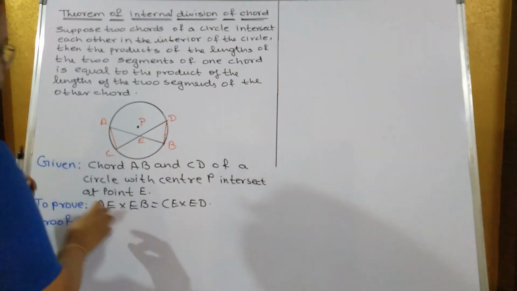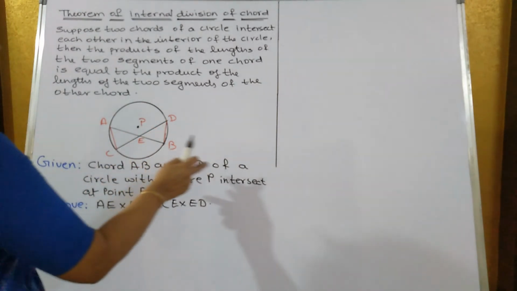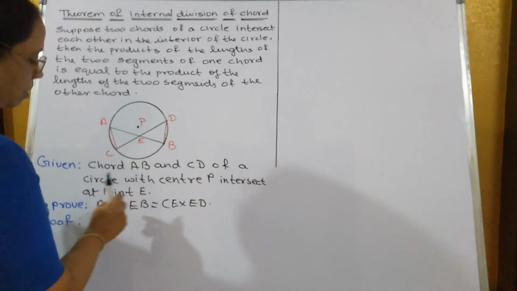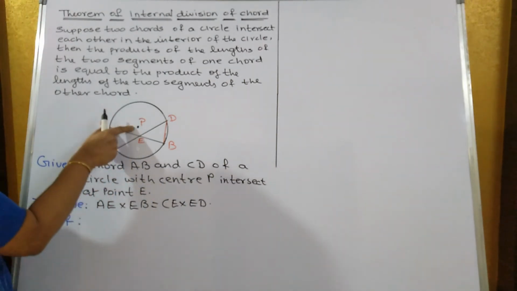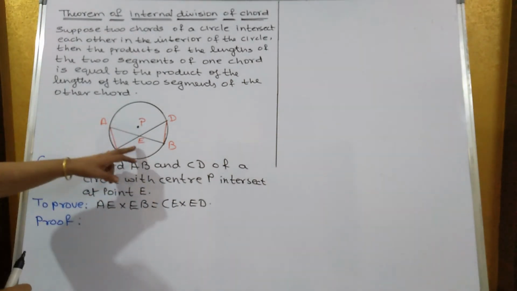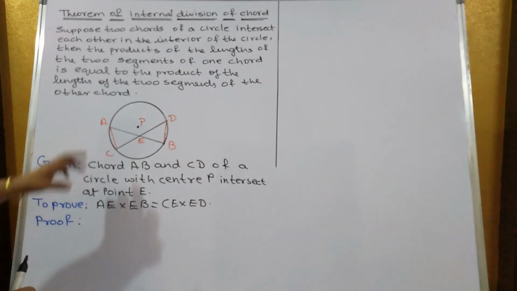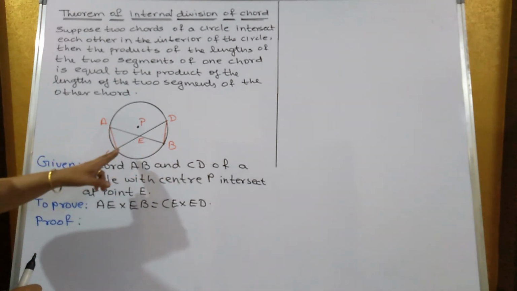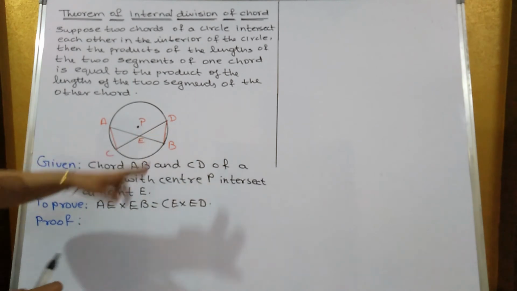So that is what we have to prove. Now chord AB and chord CD of the circle with center P intersect at the point E. We have to show that AE into BE is equal to CE into ED.